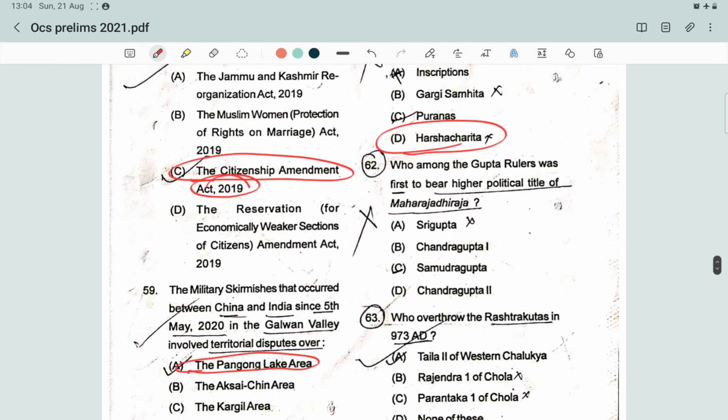Next question. Who among the Gupta rulers was first to wear higher political title of Maharajadhiraj? The answer is Chandragupta I. Chandragupta I, the king of the Gupta dynasty, was the first to bear the higher political title of Maharajadhiraj. Sri Gupta is considered to be the founder of the Gupta dynasty.